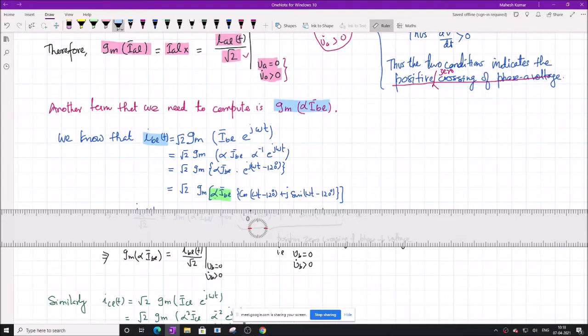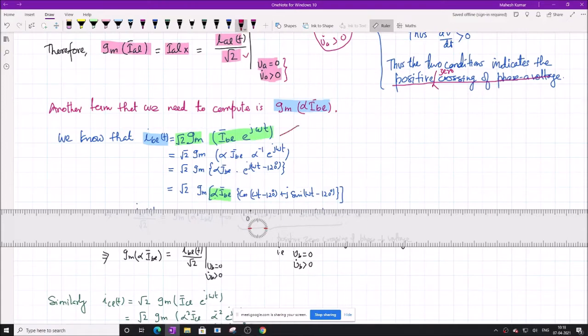As I said, I_BL can be written as root 2 into imaginary of I_BL e to the power j omega t. This I explained earlier.